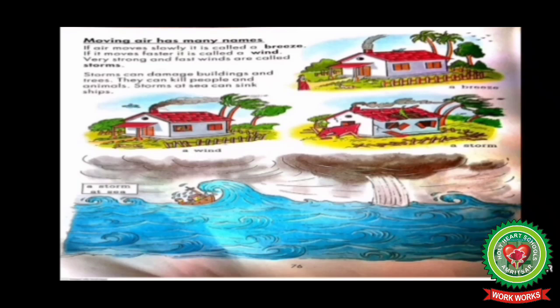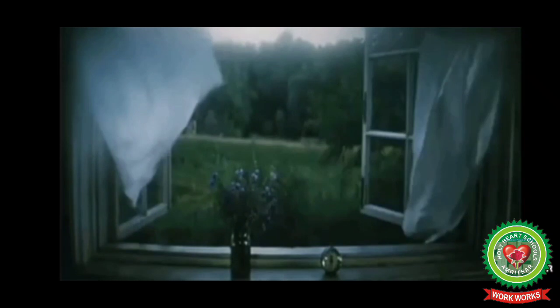Now, the next name of moving air is storms. Very strong and fast winds are called storms. Students, storms are very fast winds that can cause many damages like destroy crops, houses and vehicles. So storms are very harmful.